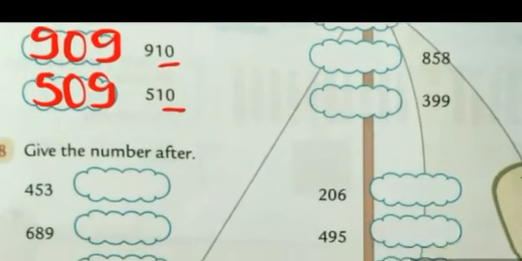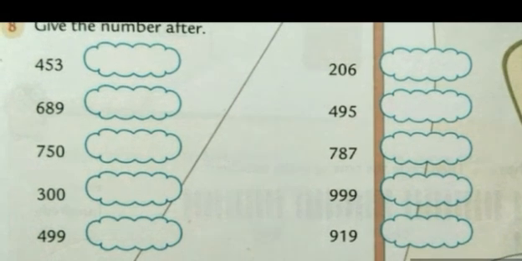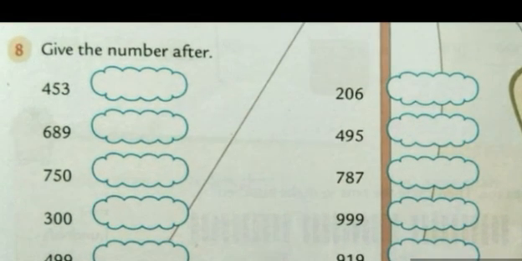Now we move on to the next question. Question number 8. Give the number after. After means the number that comes just after the given number. After is the same as one more. You can add one more to that number or plus 1. Okay. So the number that is given to us is 453. The 100 place will remain the same. Now see the last 2 digits. 53. So what comes after 53? 54.